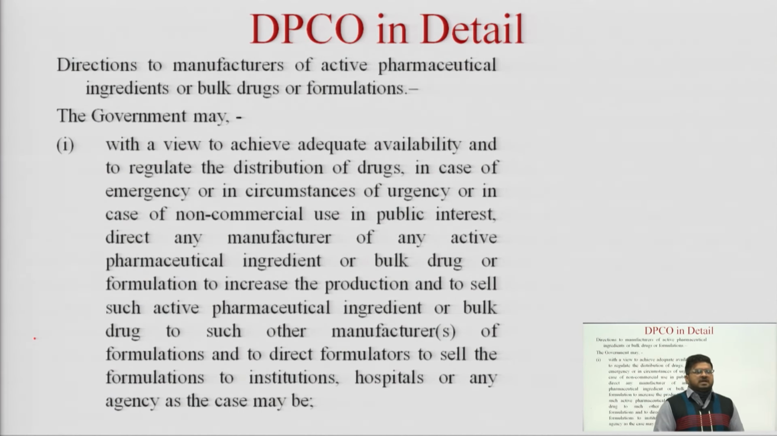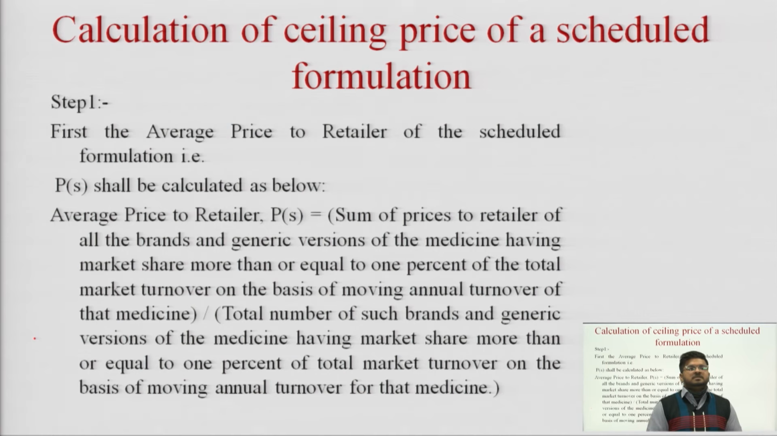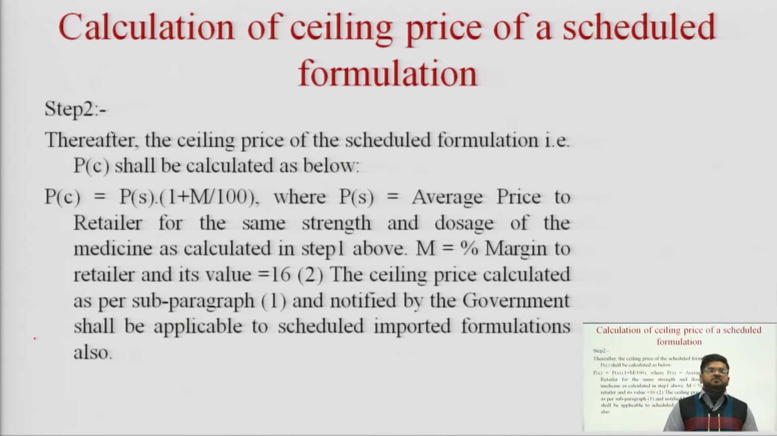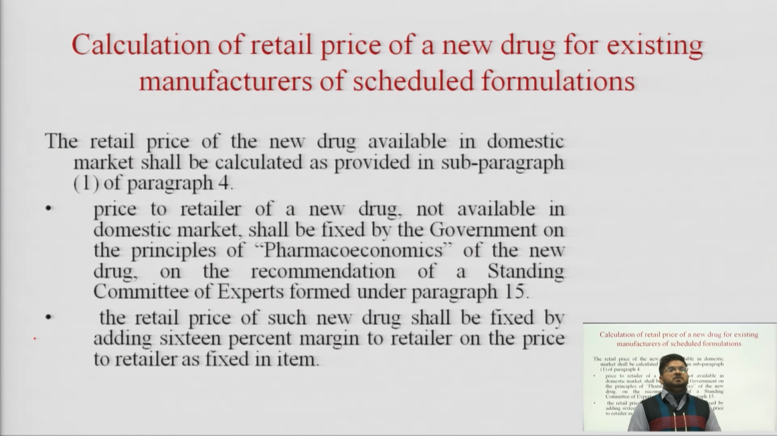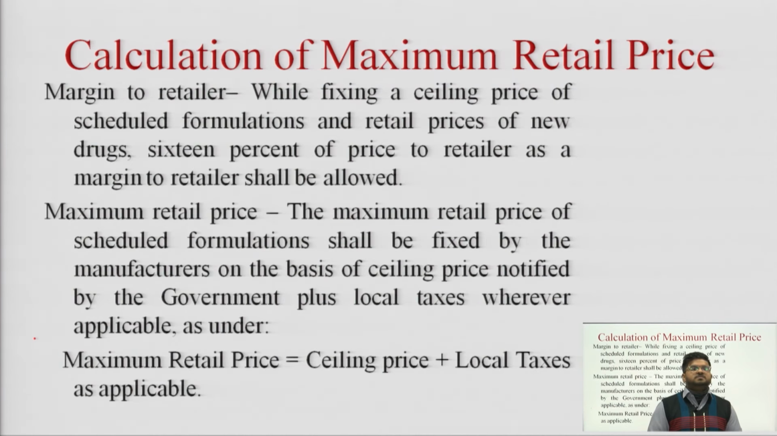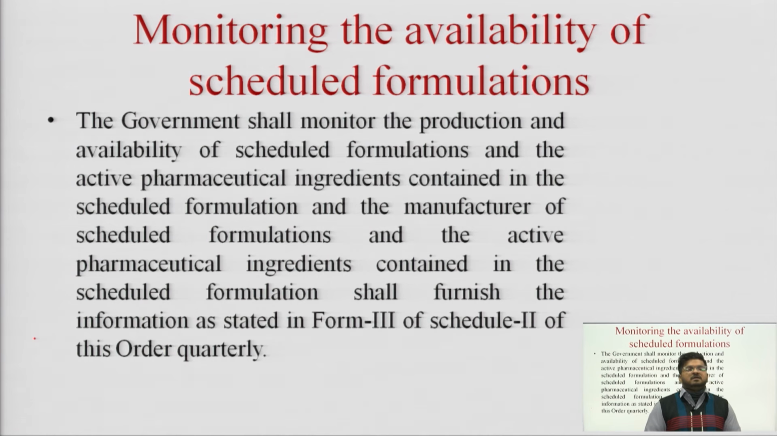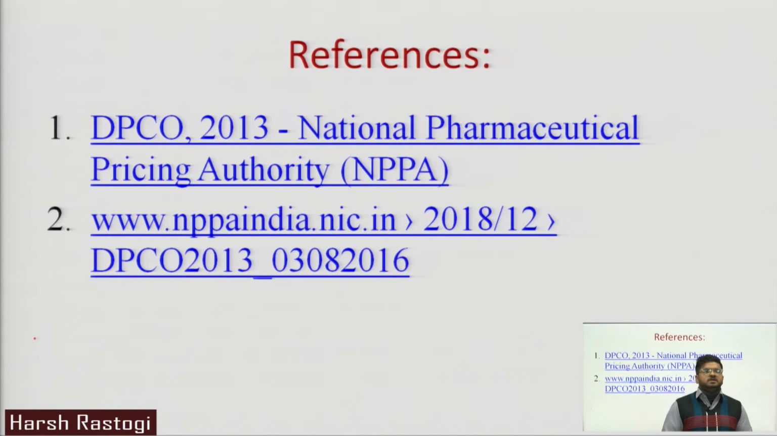Then we saw some of the directions which have been provided by the government. As well, we have studied the calculation of ceiling price of a scheduled formulation. There are 2 steps: first you calculate the average price, and after calculating the average price, you calculate the ceiling price. After calculation of the ceiling price, you calculate the retail price as well as the maximum retail price. We have calculated and understood how to calculate the prices. And at last we saw how to monitor the availability of a scheduled formulation.